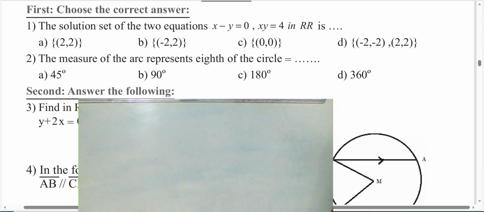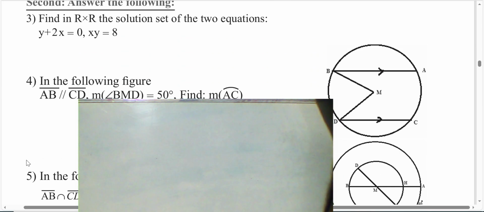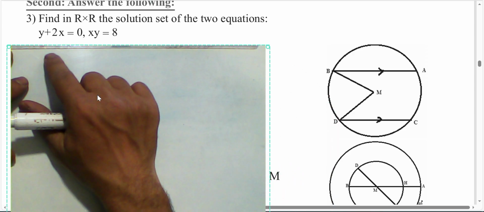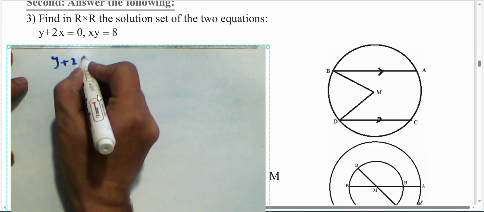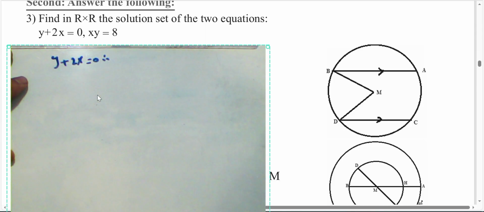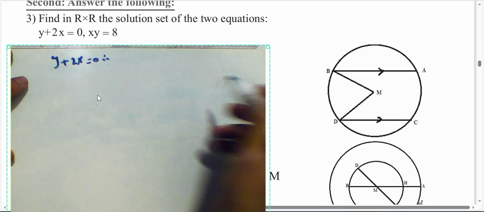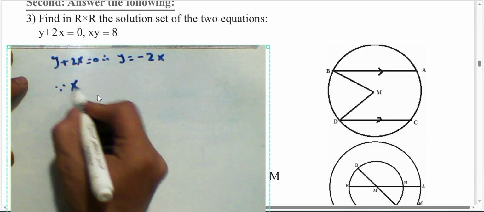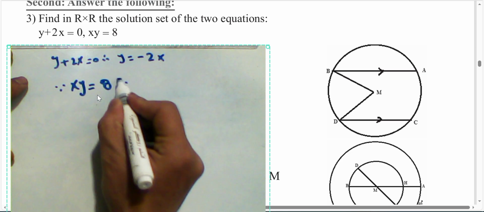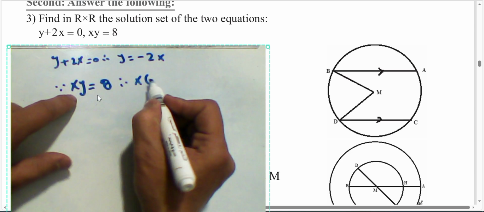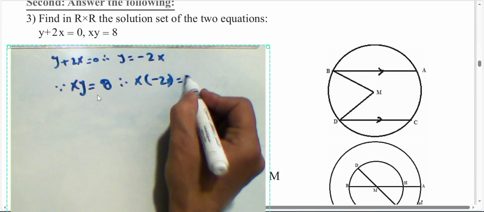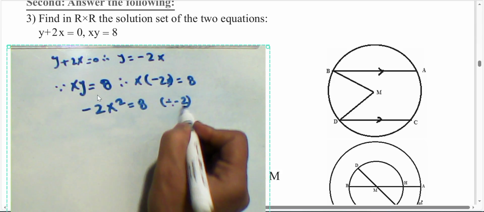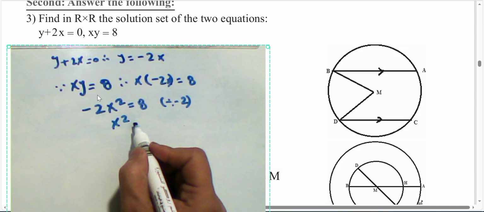Next question. Find the solution set of this equation. x times y equals 8 and x plus 2y equals 0. Then the value of y here equals negative 2x. Such that we have xy equal 8. x multiplied by the value of y, negative 2x, equals 8. Then we have negative 2x power 2 equals 8. We can divide it by negative 2. Then x power 2